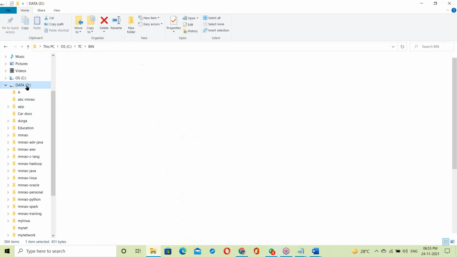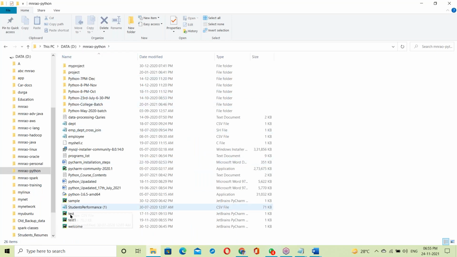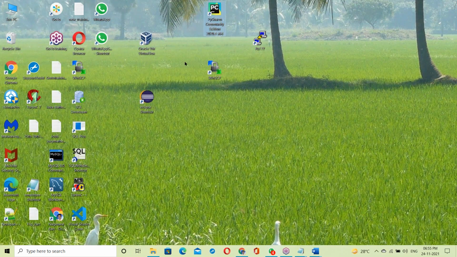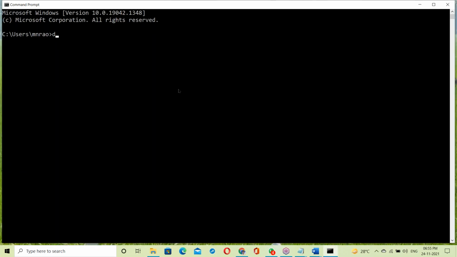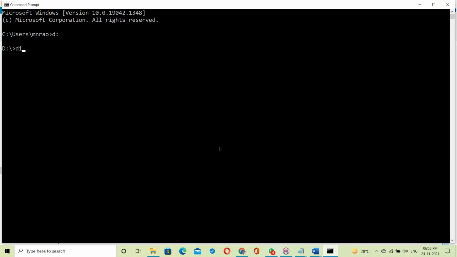Python, D drive, mnrop Python folder. Here one Python script is available, the test.py file. For Python development, generally we'll be using the PyCharm Community software. For understanding purposes, I'm explaining at the command prompt. Go to the D drive, mnrop Python.